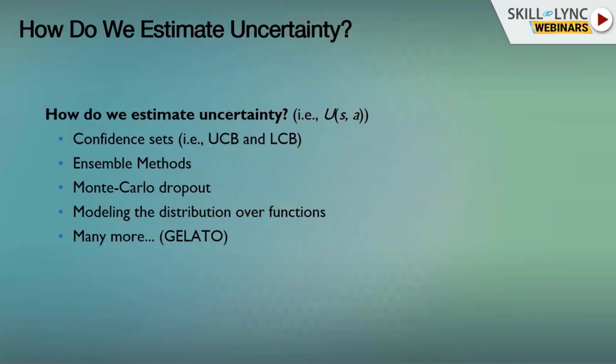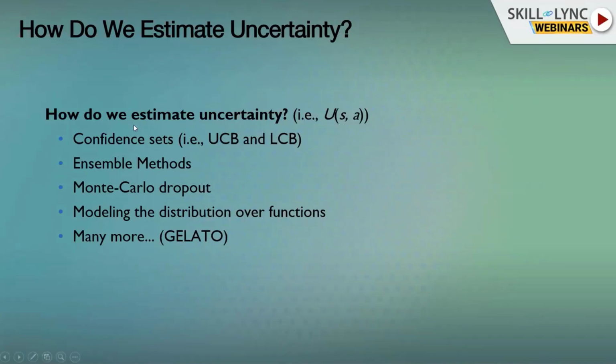How can we estimate this uncertainty, right? This U, I told you that we have some kind of upper bound of our model. How do we estimate this? So this is actually pretty hard, right? So the whole problem is, how do we measure out of distribution? So this is related to out of distribution detection.